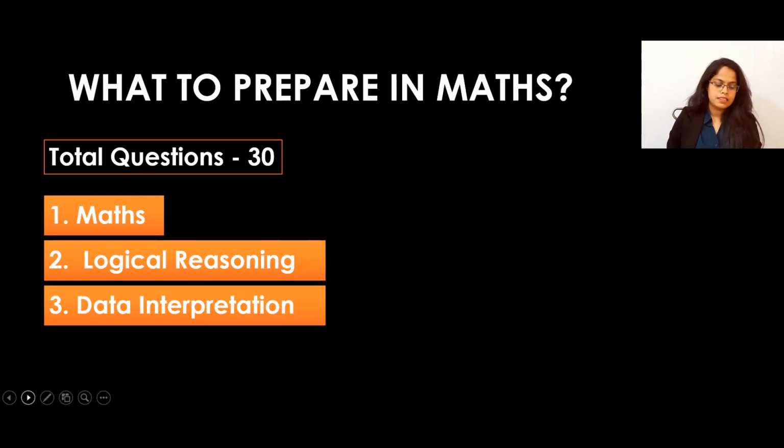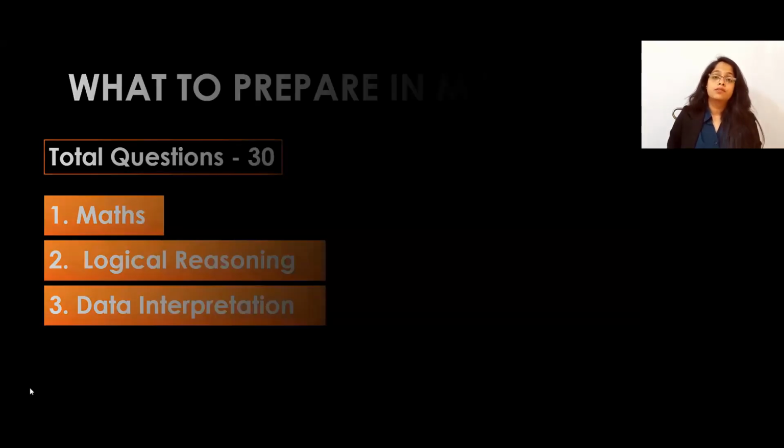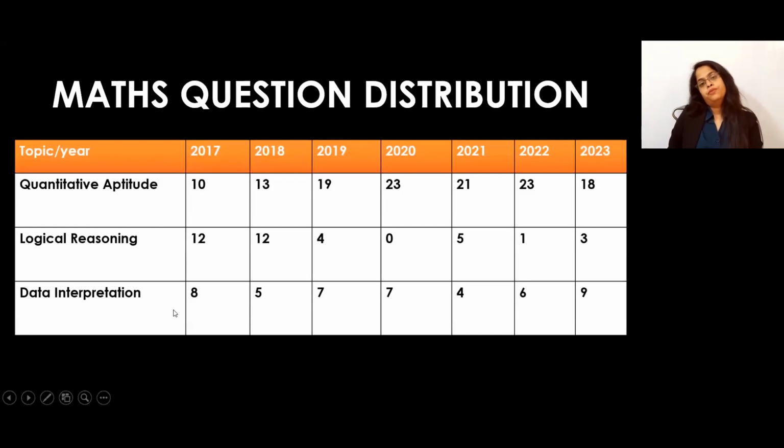So for these 3 topics, we will understand how many questions we can expect from each, that is, the question distribution. If you observe the previous year papers, I have taken this from 2017. If you observe the quant first, in 2017 the marks of the quant were quite low, because they were asking more questions from logical reasoning. Logical reasoning weightage has been reduced year by year. So in 2017, there were only 10 questions in the quant.